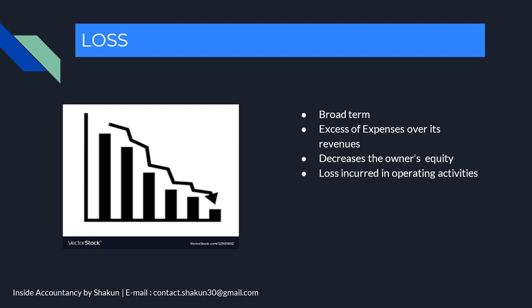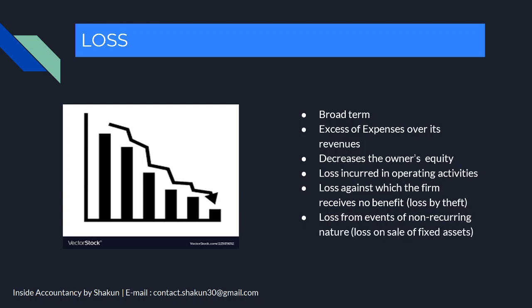Now this loss can be in operating activities or against which the firm receives no benefit, such as loss by theft. There was a theft in the business because of which the firm had to incur a loss. So the firm is not going to benefit from that. Such kind of losses are also in this category. Or it can be loss from events of non-recurring nature, such as loss on sale of fixed assets.